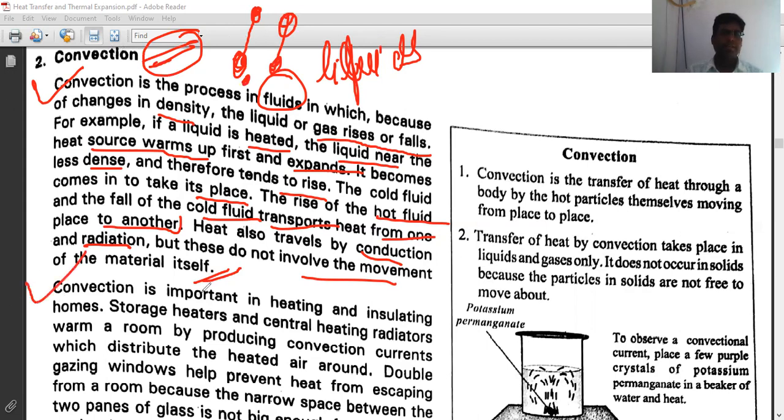The next point is convection is important in heating and insulating homes. Storage heaters and central heating radiators warm a room by producing convection currents, which distribute the heated air around it. So this is the point for convection. Please remember.